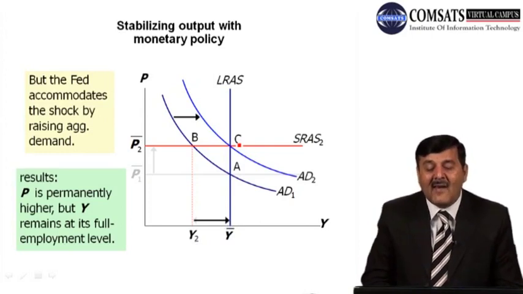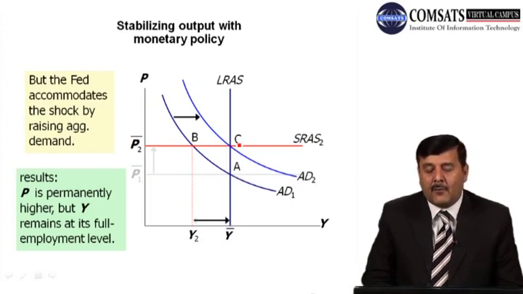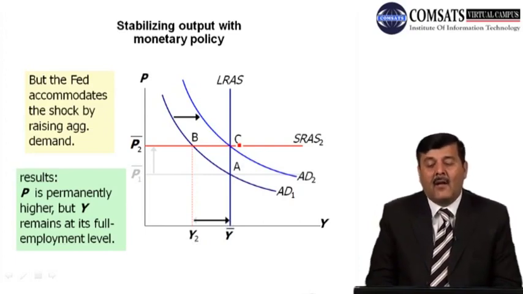Now what is happening at C? Due to supply shock, prices have gone up from P1 to P bar, but the economy has reached back to its full employment level of output, from Y2 to Y bar. So P is permanently higher, but Y remains at its full employment level.